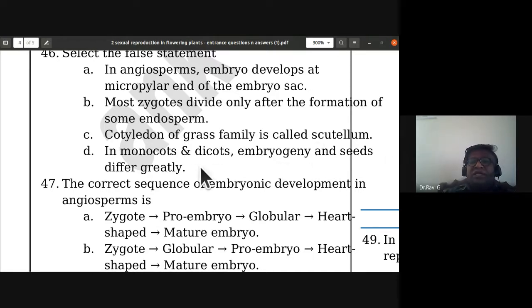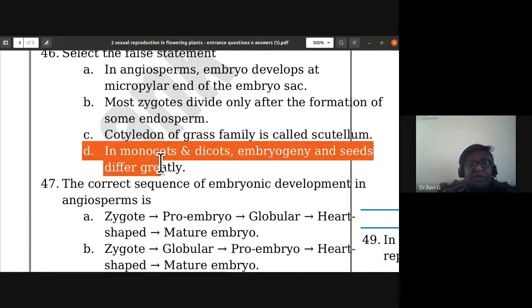So embryogeny and seeds differ greatly. So the false statement for 46th is D. They do not differ so much. So saying they differ greatly is wrong. Only minor differences are there. So D is the false statement. Almost it is similar except for the presence of one cotyledon or two cotyledons.